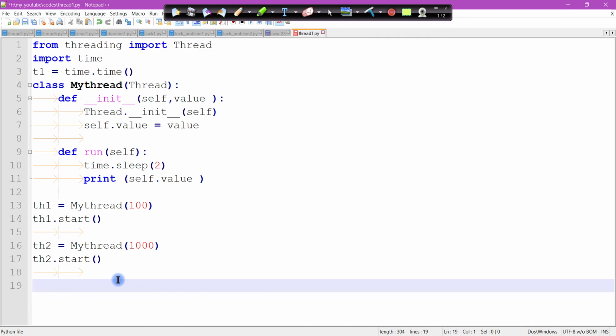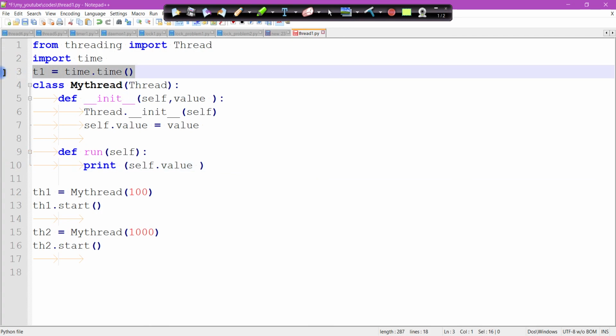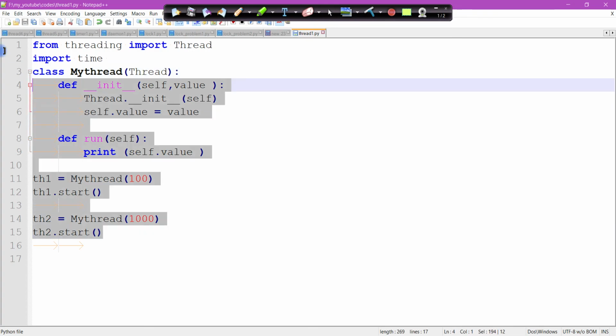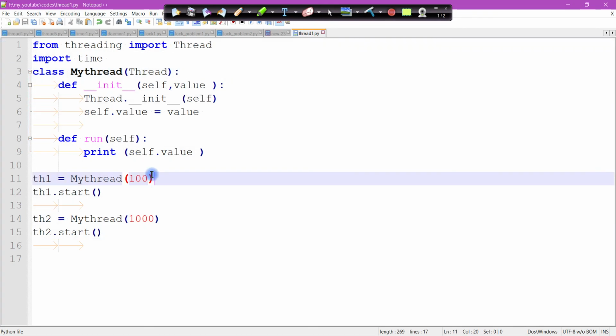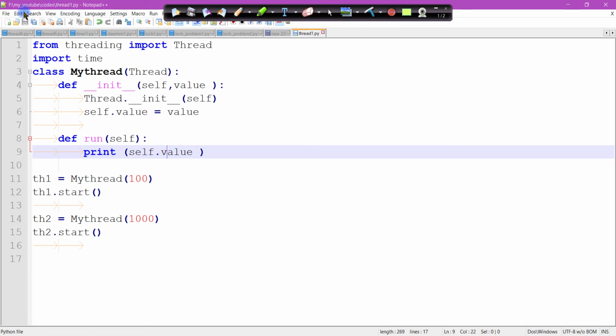Okay, no, I cannot create here. Okay, so this is the thread creation. Let's see the thread creation by using a function.